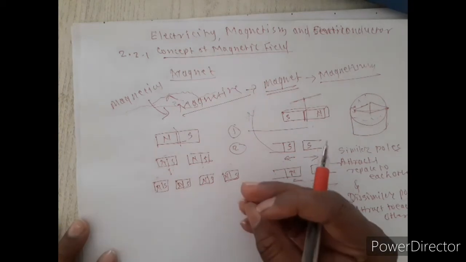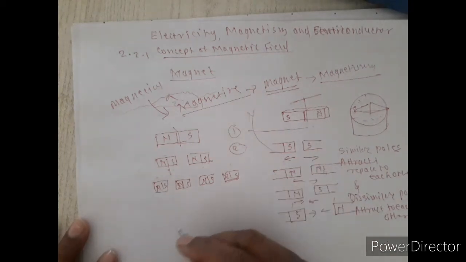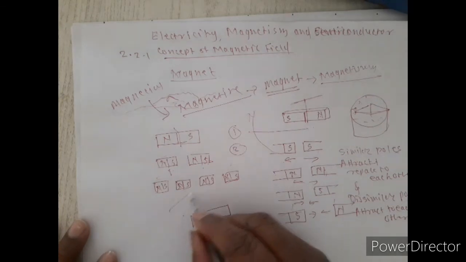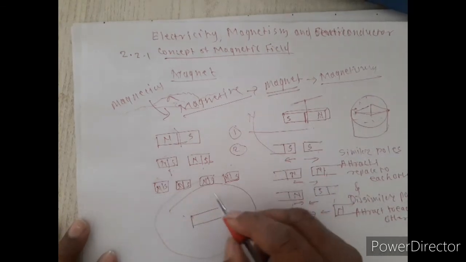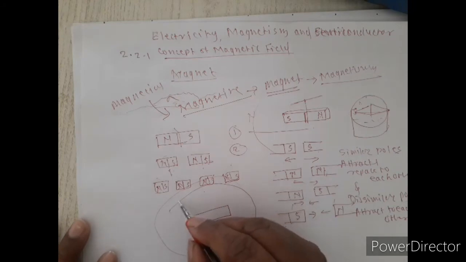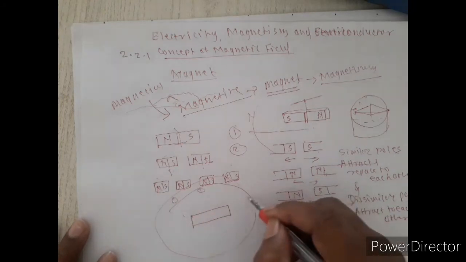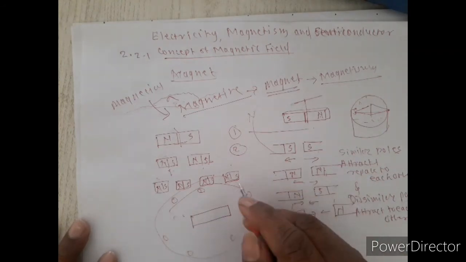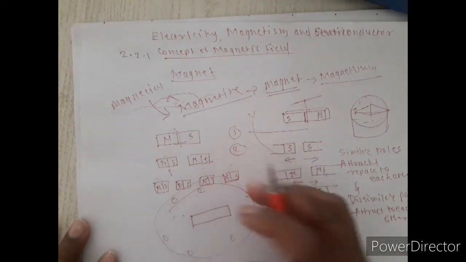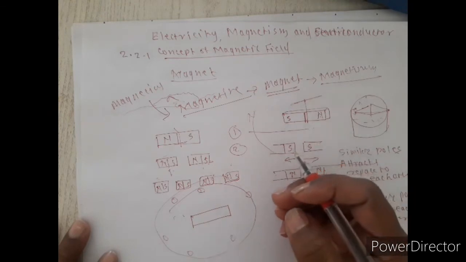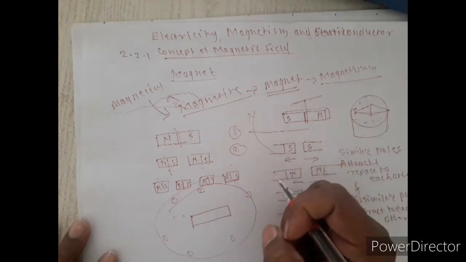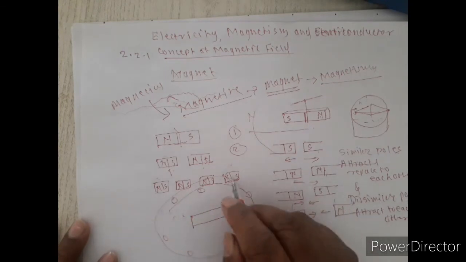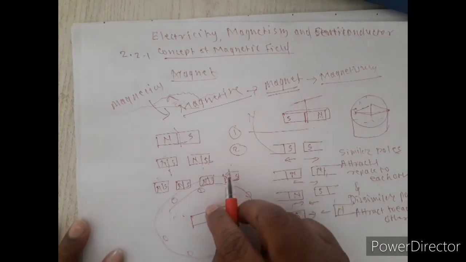So what is a magnetic field? Suppose that this is a magnet, and the space around the magnet in which any piece of iron or nickel will experience a force of attraction, that region is called the magnetic field.